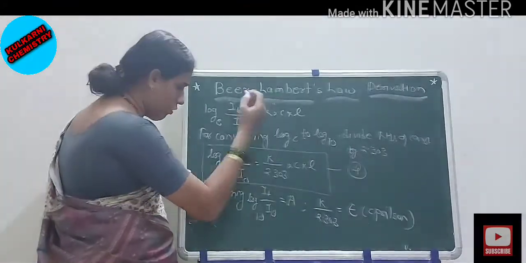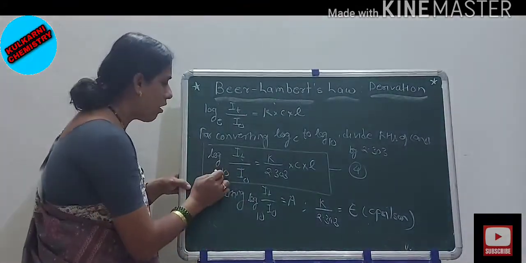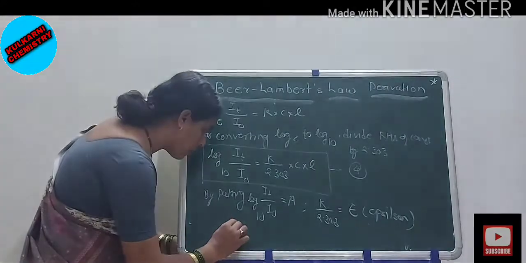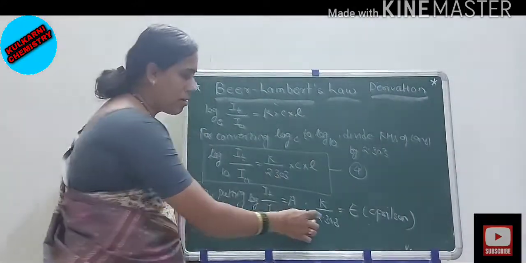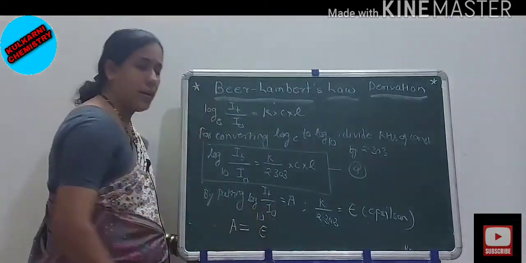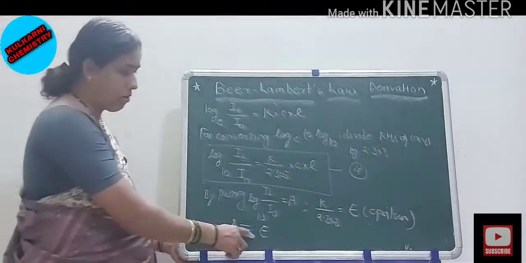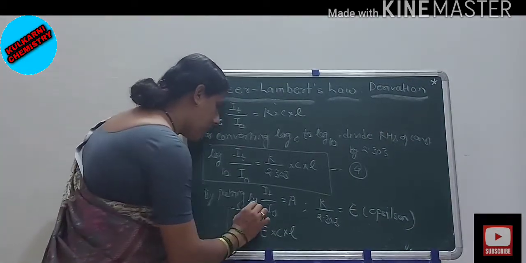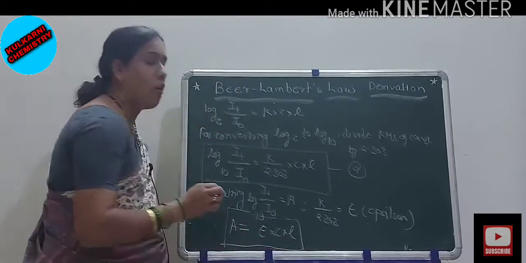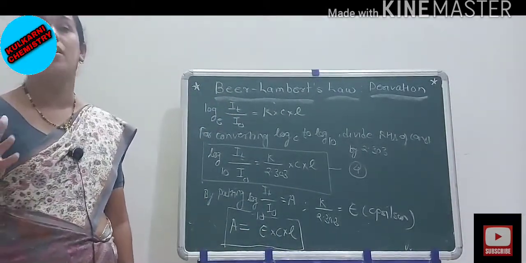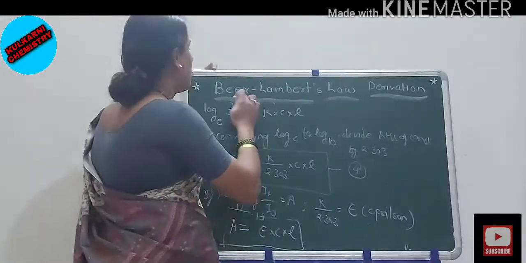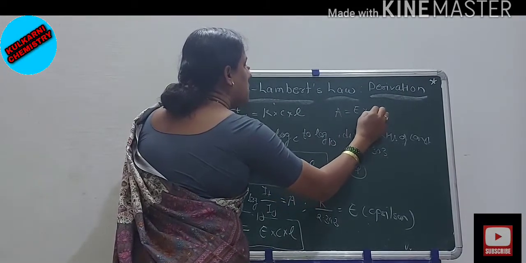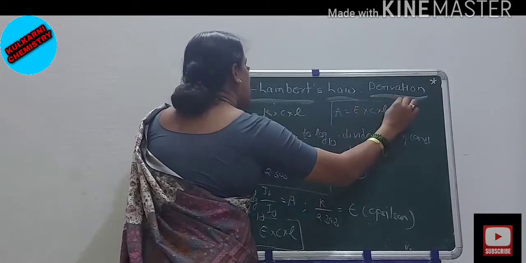Therefore equation 4 becomes A is equal to epsilon into C into L. This is the final equation for Beer-Lambert's law in the short form.